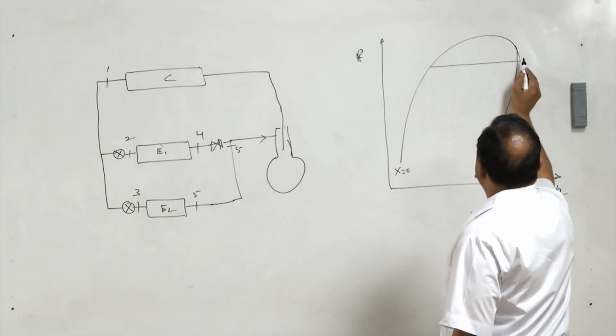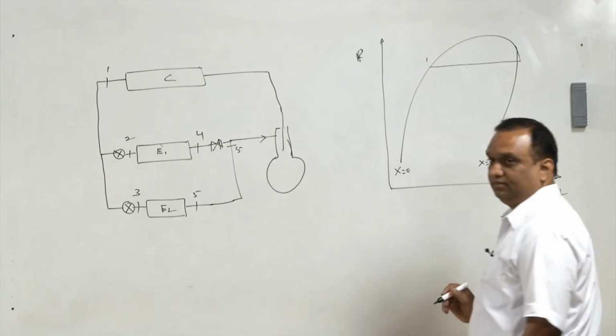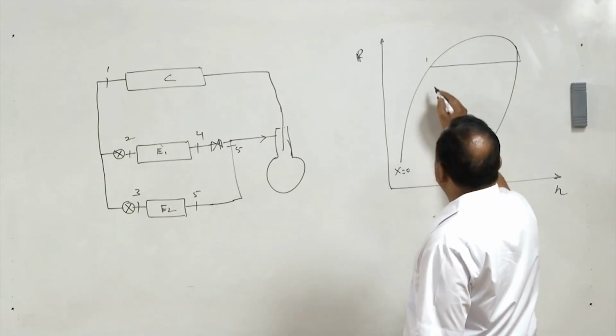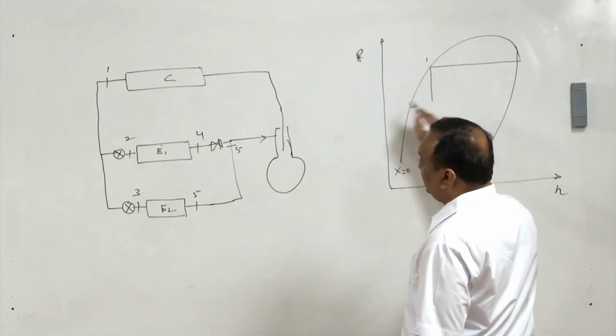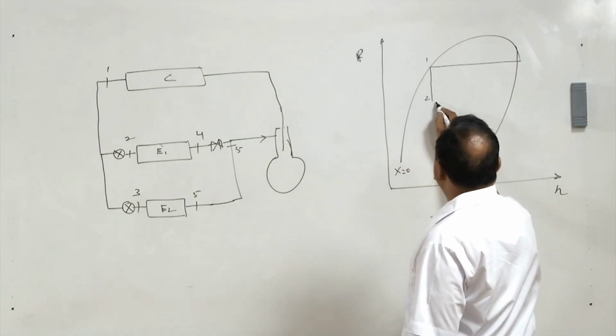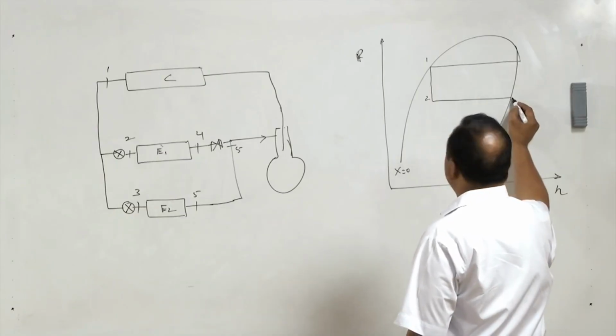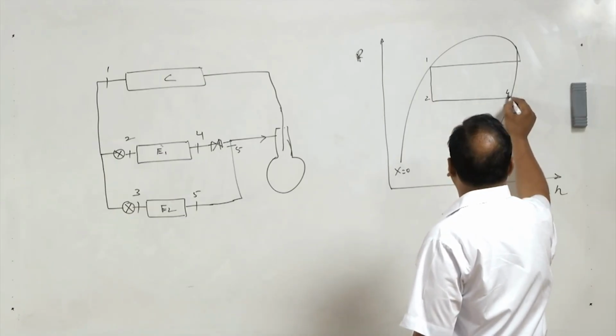This is the condenser, and at the exit of the condenser the state is 1. Expansion is taking place in the first expansion device, and we are getting state 2, and at state 2 the refrigerant is entering the evaporator and coming out at state 4.